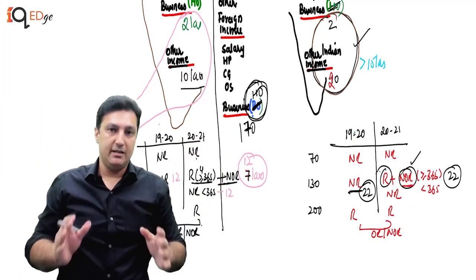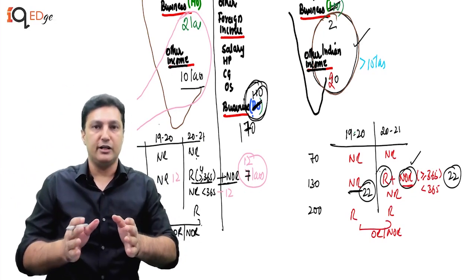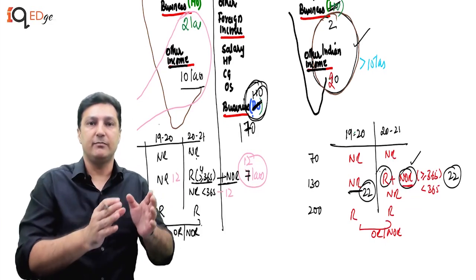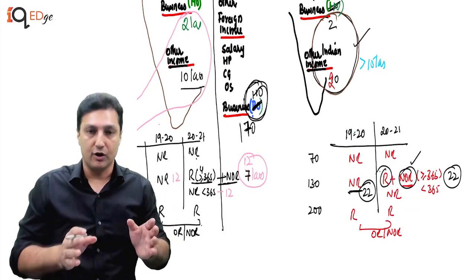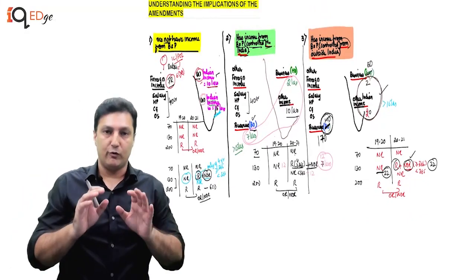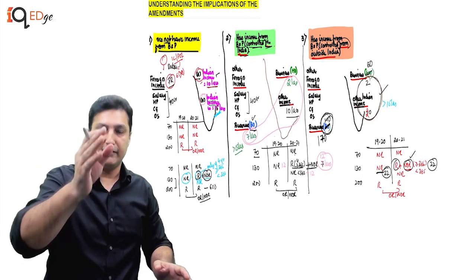So maybe, in my view, and I could be wrong, a lot more thought needs to be given into why this was brought into place and whether they will actually be able to target a lot of people with this or not. So I have tried to explain these. I have now given you questions where we can look at what is the income that is taxable, and we will do those questions in the next video.